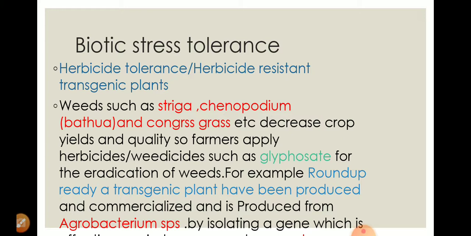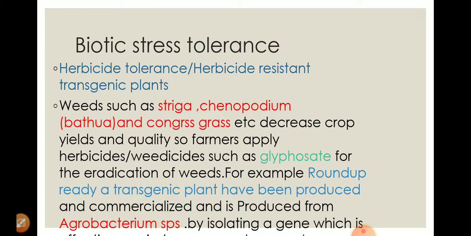genetically modified crop, and this genetically modified crop was developed with the help of Agrobacterium tumefaciens. Agrobacterium tumefaciens is a bacteria which has a gene, and that gene is tolerant or resistant to glyphosate.